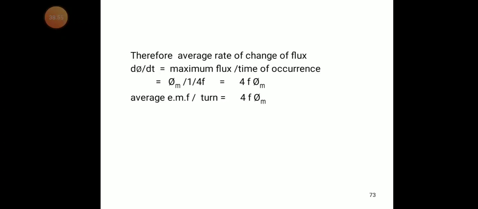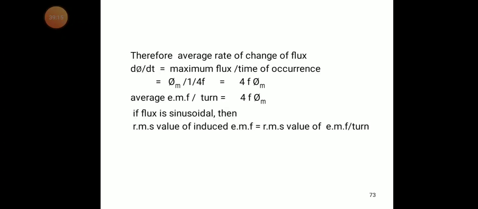The average EMF per turn is 4fΦm, where f is the frequency of the supply voltage and Φm is the maximum flux. If the flux is sinusoidal, then we need the RMS value of the induced EMF, that is, the RMS value of EMF per turn.